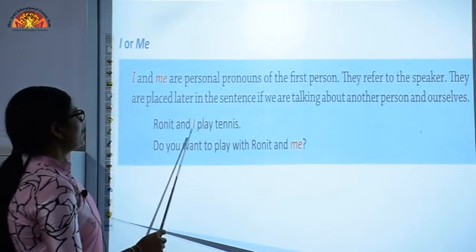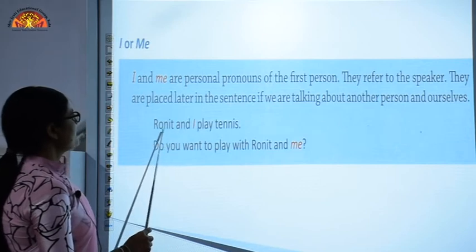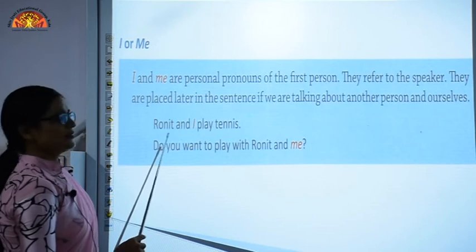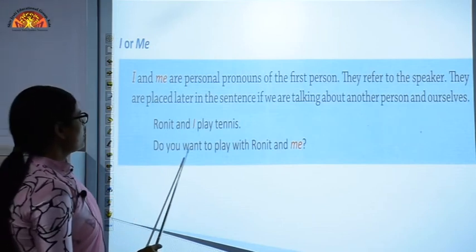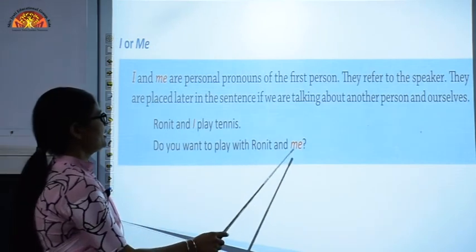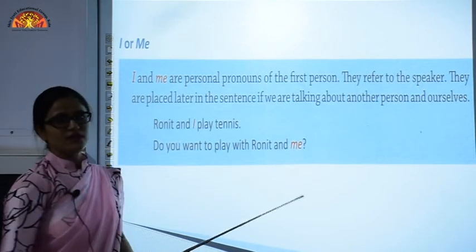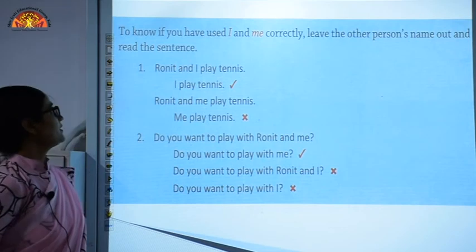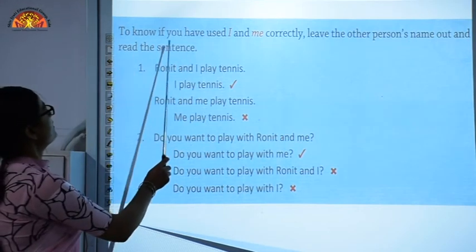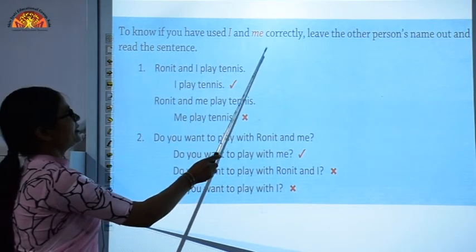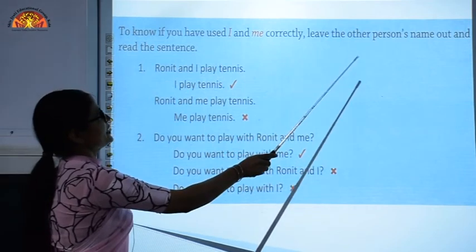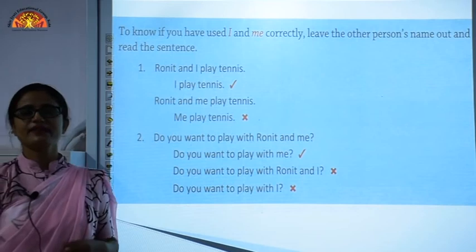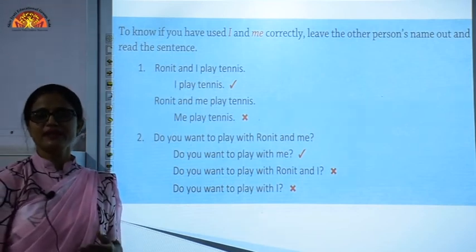Ronit and I play tennis. You can see that after Ronit I have written I here. Do you want to play with Ronit and me? Again here me is after Ronit, after the name of the person. To know if you have used I and me correctly, leave the other person's name out and read the sentences.